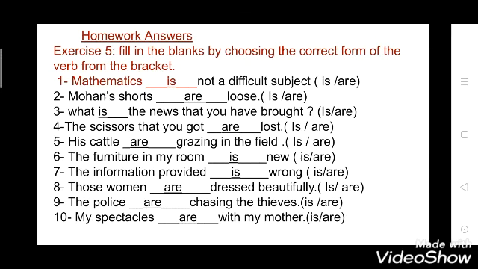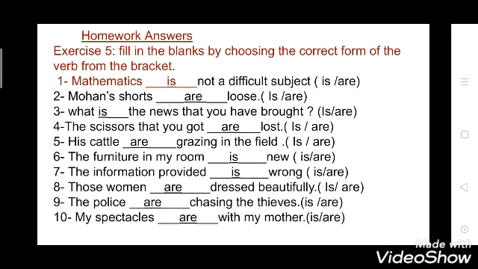Now students, first we will do our homework part which I have given you in my previous video. The question was, fill in the blanks by choosing the correct form of the verb from the bracket. So you have to choose a verb which is given in the bracket. What is a verb? Verbs are the action words in a sentence and they are the main part of a sentence. They tell about what a subject is doing.